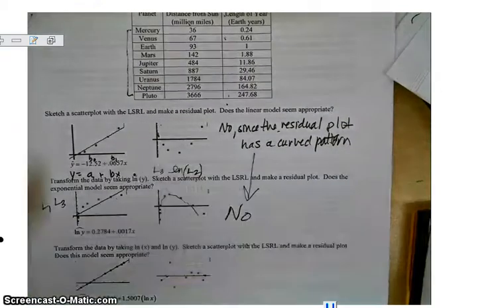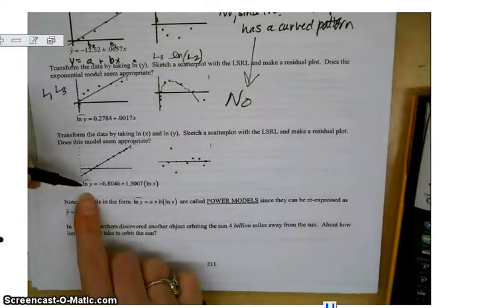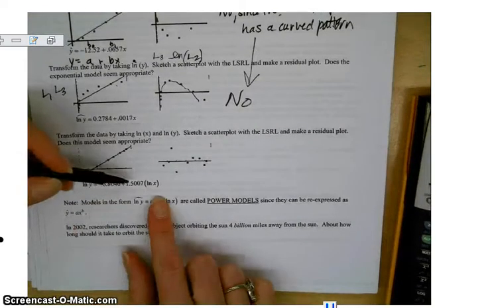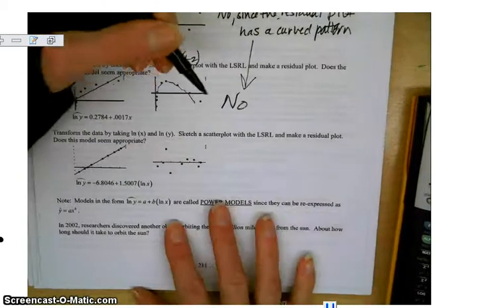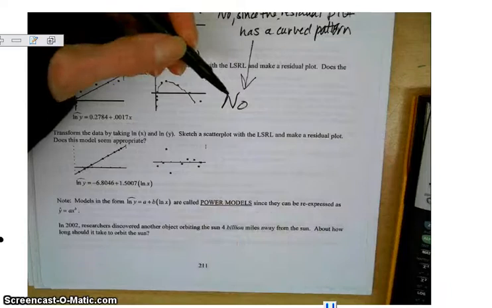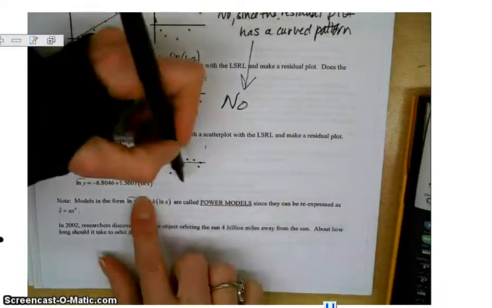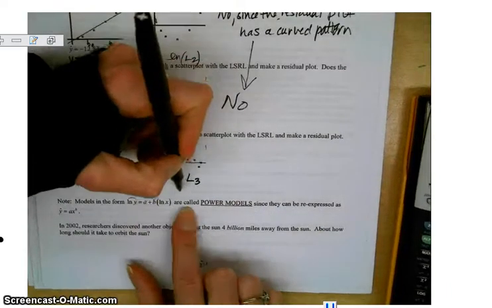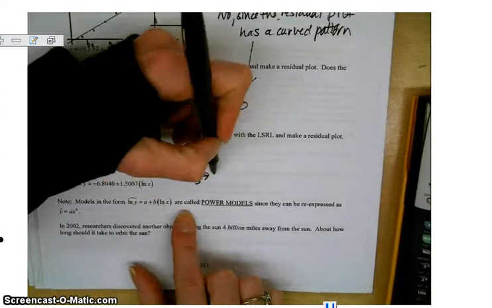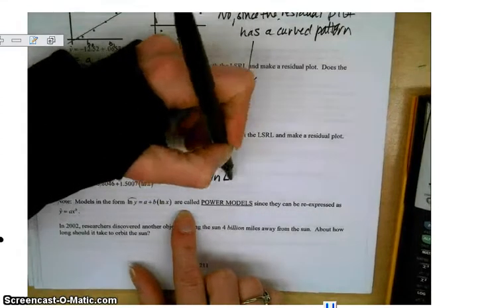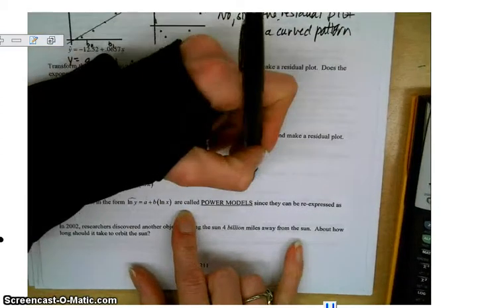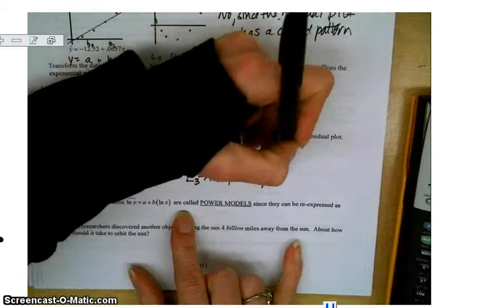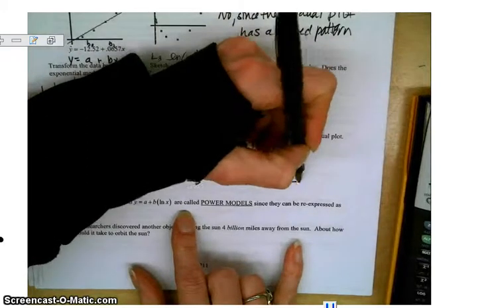Well, what can we do now if that method doesn't work? Well, we've already taken the natural log of the y's. Now we can go in and take the natural log of the x's. So you might just want to redo in the heading of list 3 the natural log of list 1, and then go into the heading of list 4 and do the natural log of list 2.